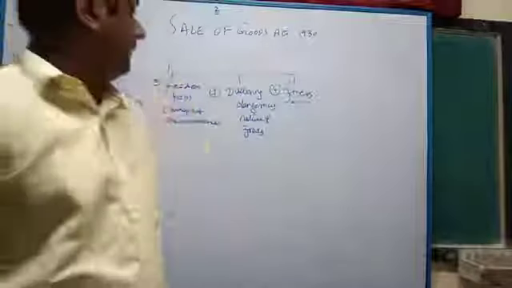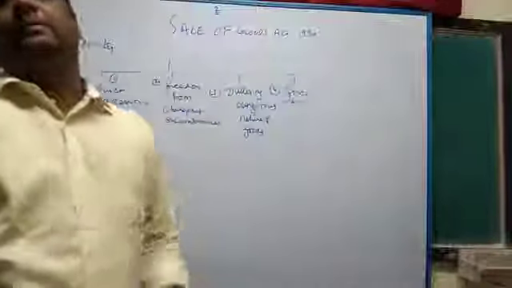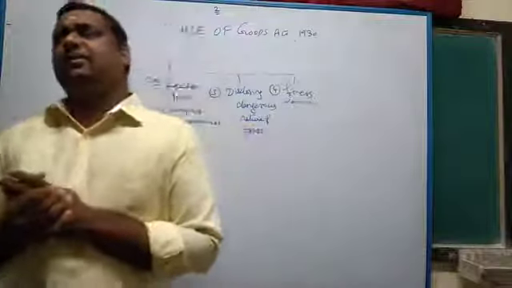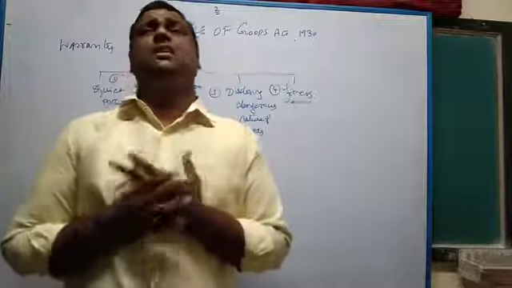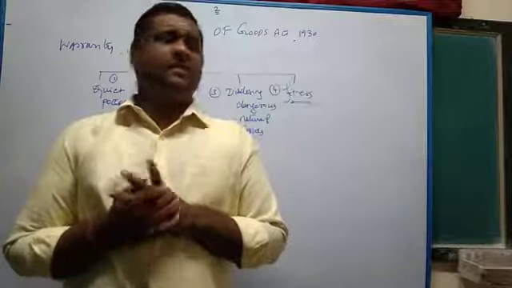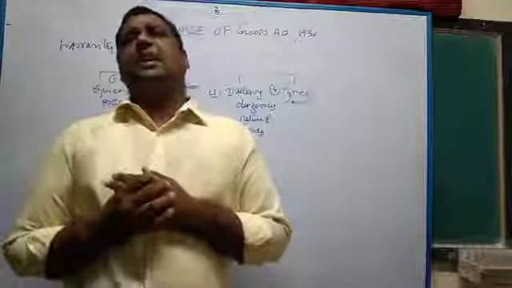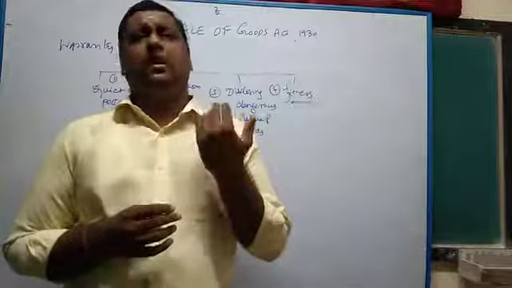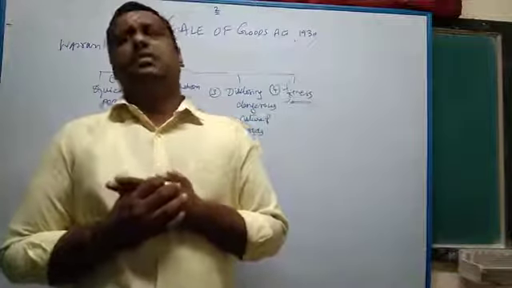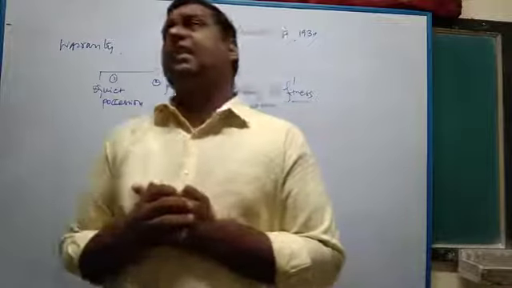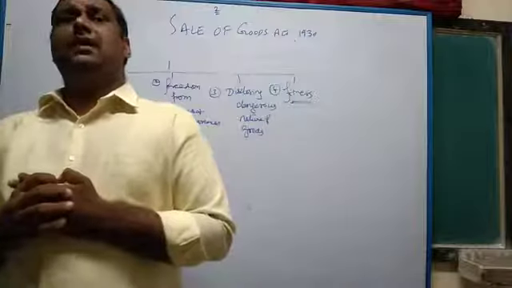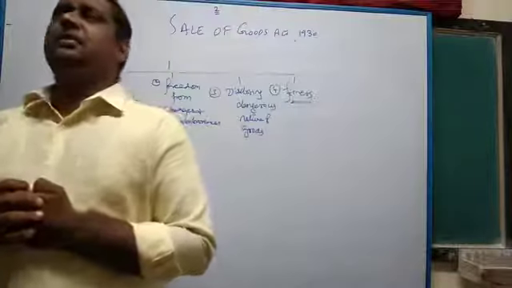Next is fitness for buyer's purpose. As I already told, the warranties on the part of the seller are to meet the fitness or the buying needs of the buyer. The needs, wishes and priorities of the buyer have to be met, have to be 100% solved by the seller. Otherwise, there is no point in the seller selling the goods. The seller has to meet the buyer's needs, the buyer's fitness purpose. Otherwise, the sale is of no use.